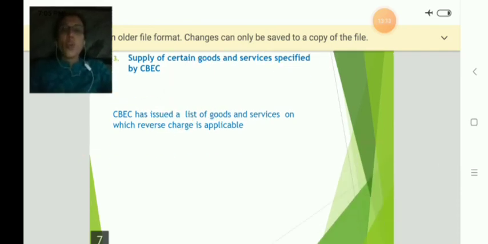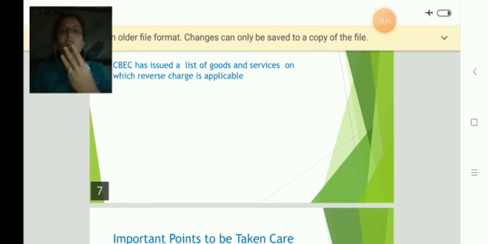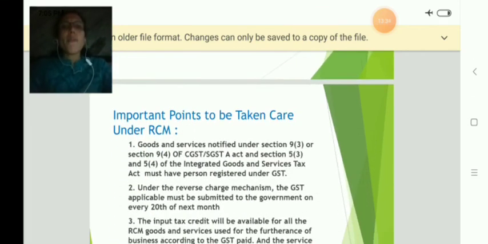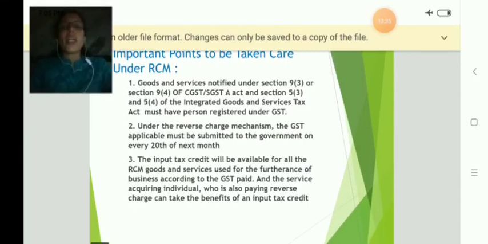Okay, so there are three cases under which reverse charge mechanism would be applicable. One is when the unregistered dealer supplies goods to a registered dealer. Second is in the case of an e-commerce operator, and the third is in the case of goods and services notified by the CBEC. Now here there are important points to be taken under reverse charge mechanism.